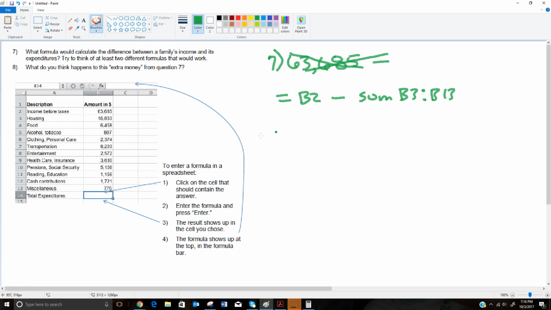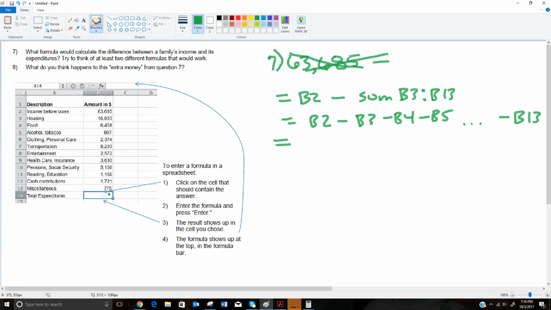I could do it that way. Or I could write B2 and I could literally just subtract everything out. I could say minus B3, minus B4, minus B5, and I'd keep going until I got to minus B13. Again, if you were writing the formula, you couldn't use ellipses, but we'll do it for sake of time.